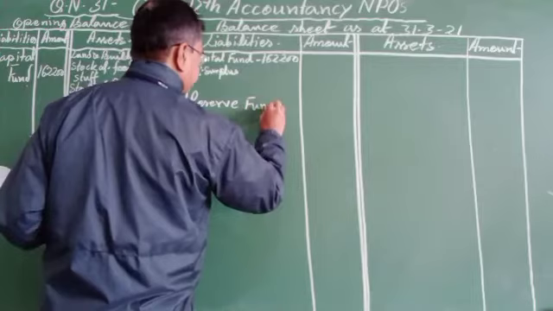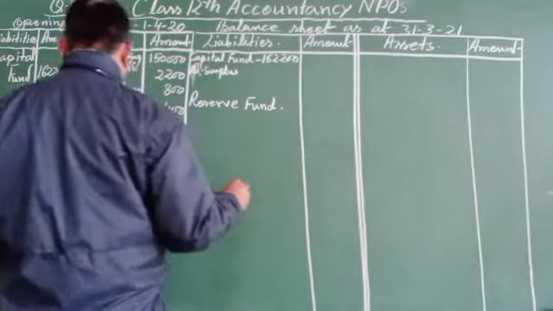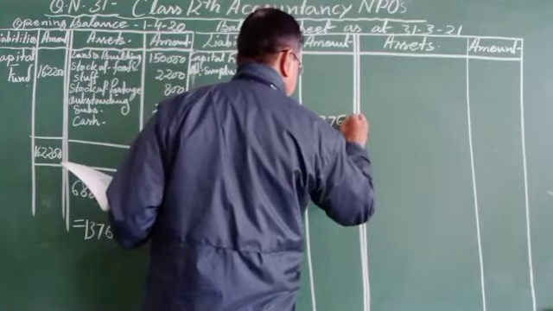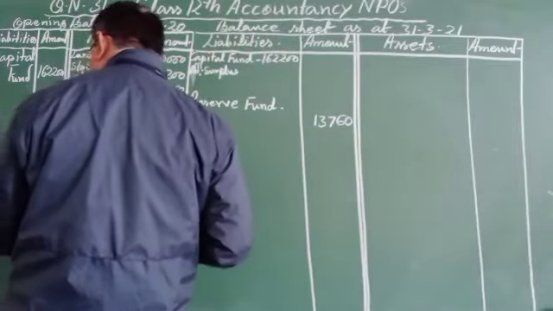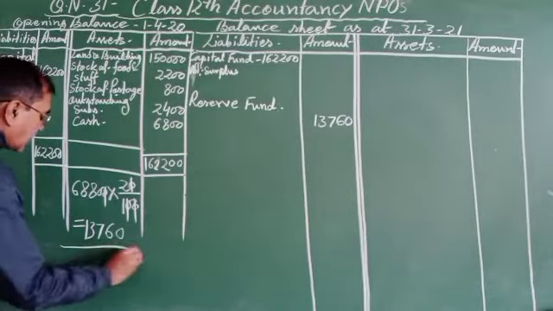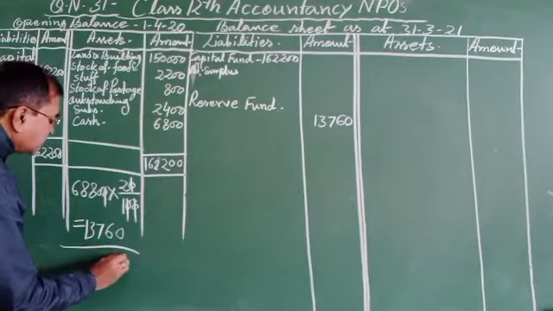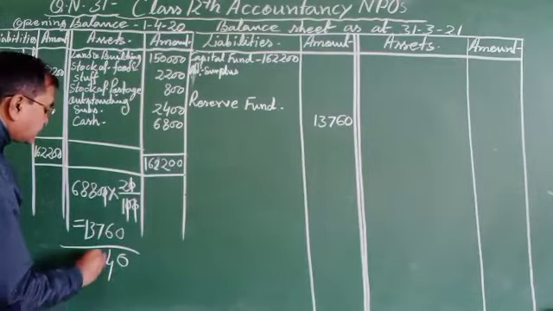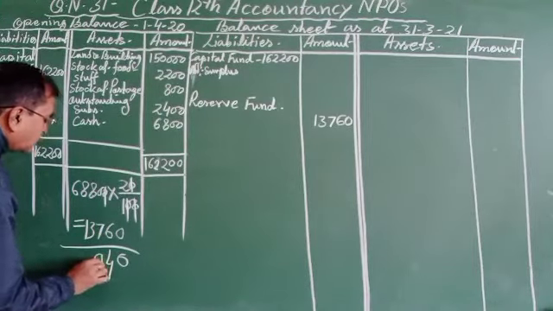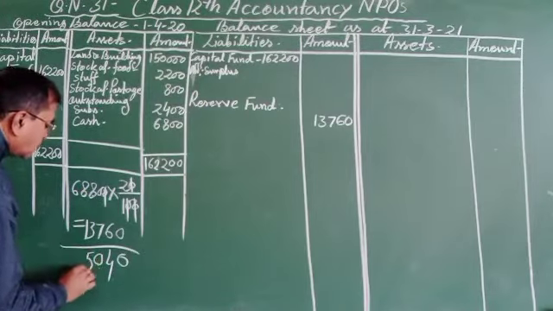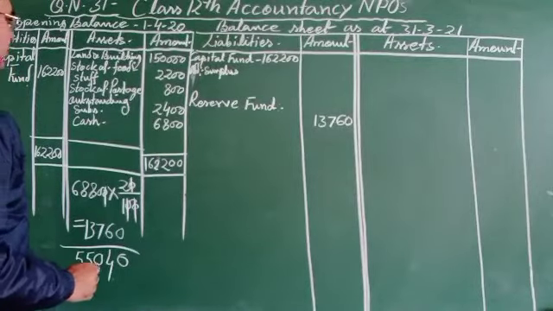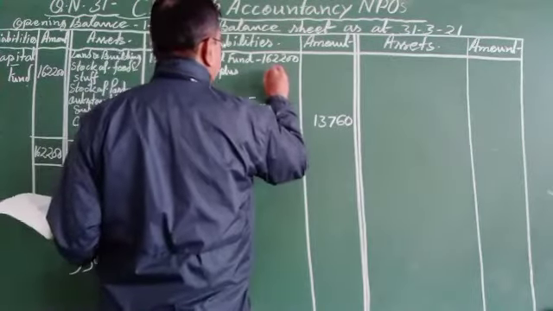Just we can write over here reserve fund, 13,760, and then the surplus will be minus 13,760, that is 55,040.